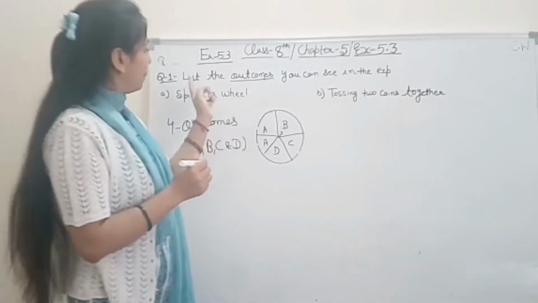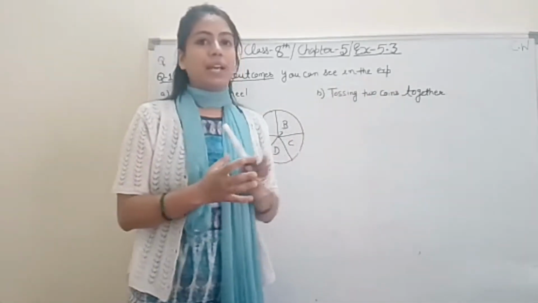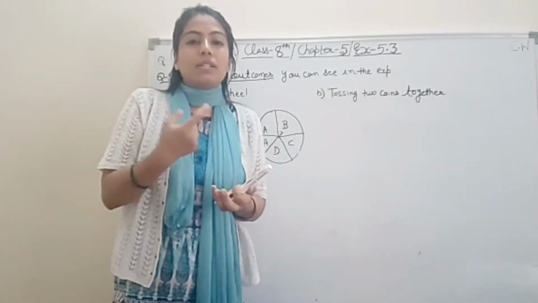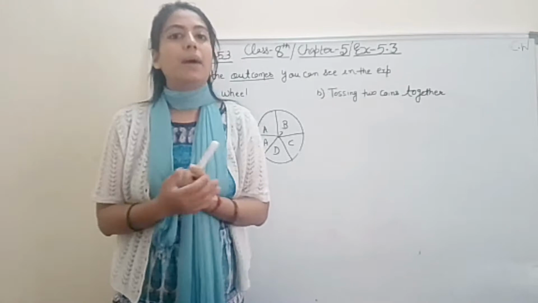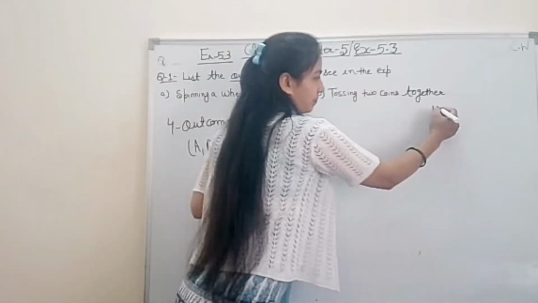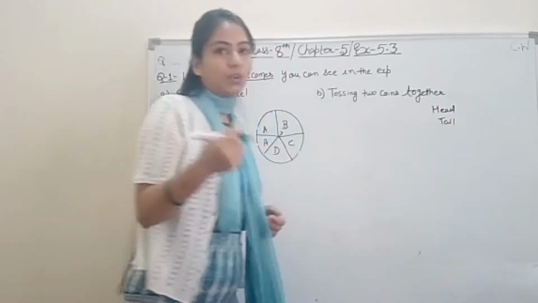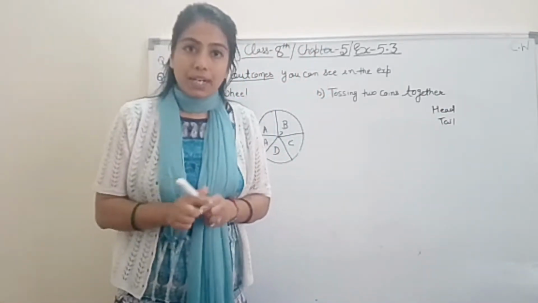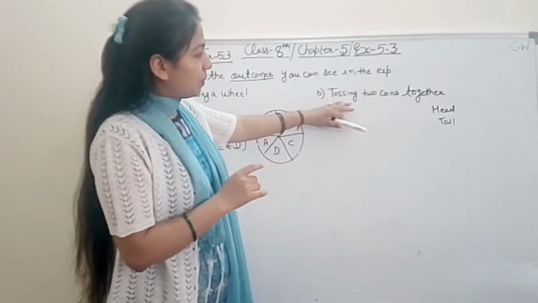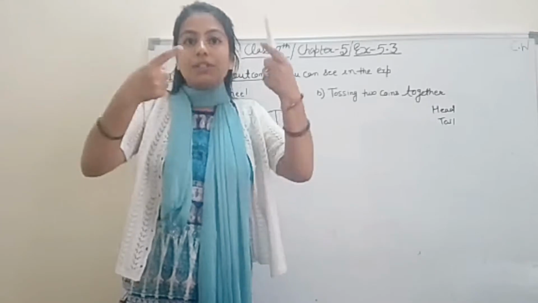Now question number 1, B part, we are tossing 2 coins together. If you toss a coin, students, what comes up? One head comes and one tail comes, right? If you toss one coin, this is what will come. But the question is you are tossing 2 coins together. Tossing 2 coins at the same time.